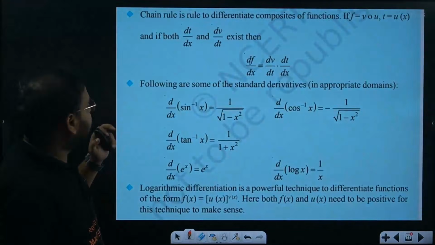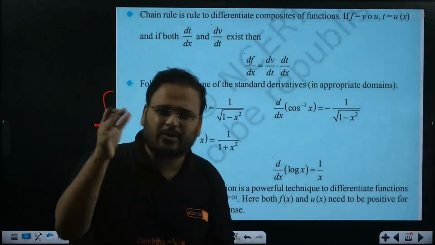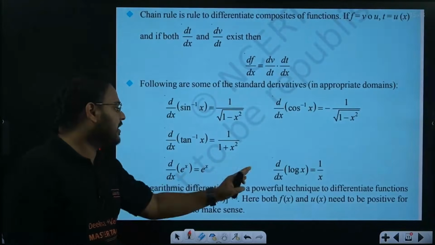Okay, and these are some important derivatives. Again, for normal functions, we know the derivatives very well: sine, cos, tan, all those. Some ITF functions' derivatives are listed over here.